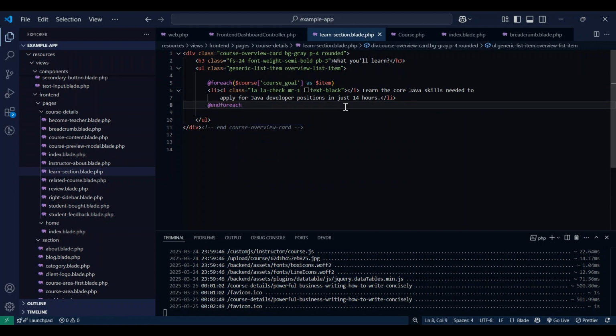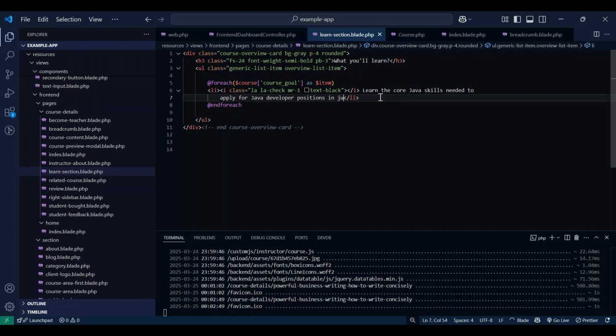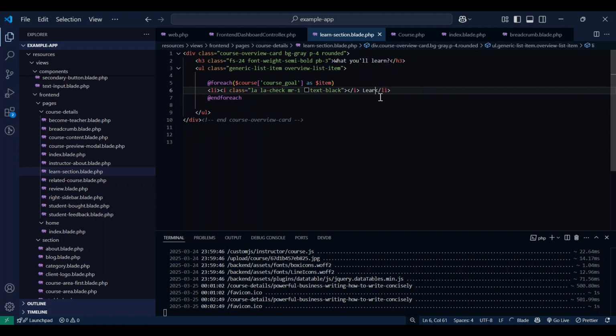And now this is the perfect, so better. Yeah, fine. It's simple. I just put item goal_name. Okay, I check it.